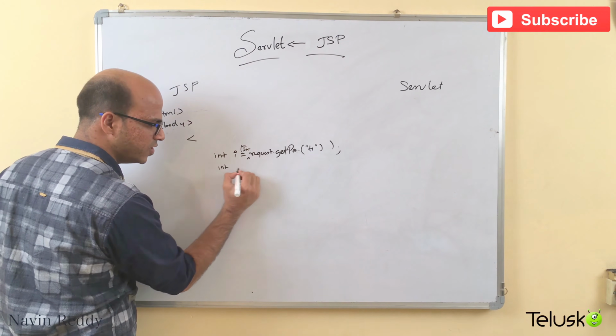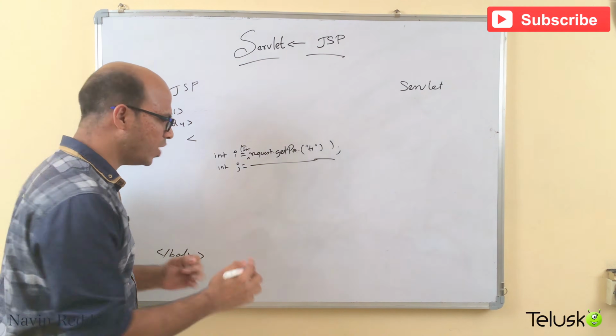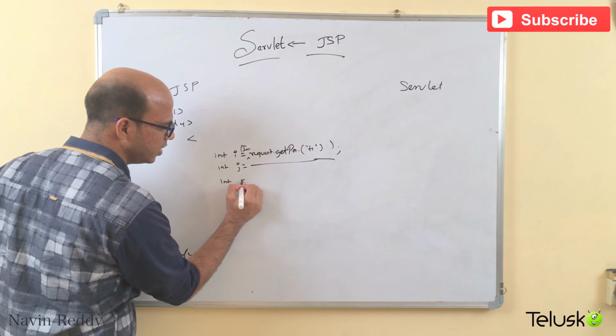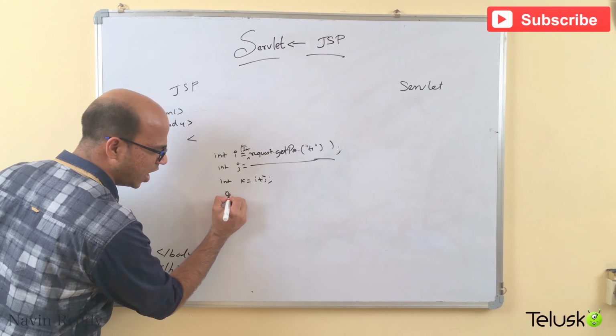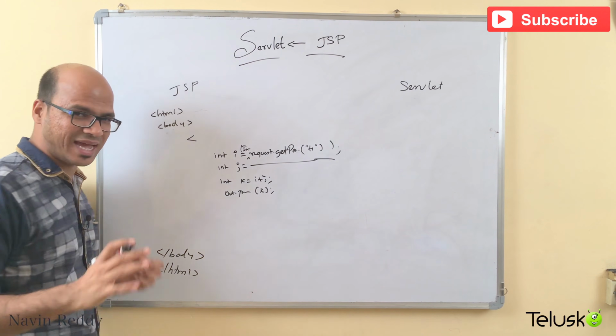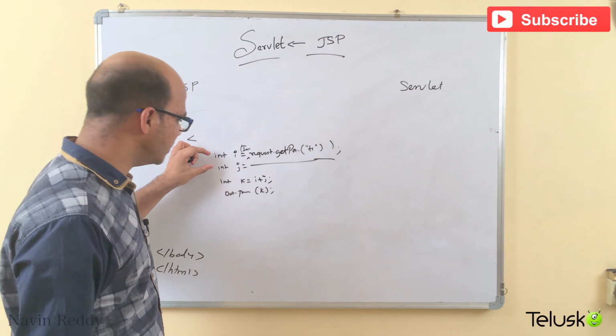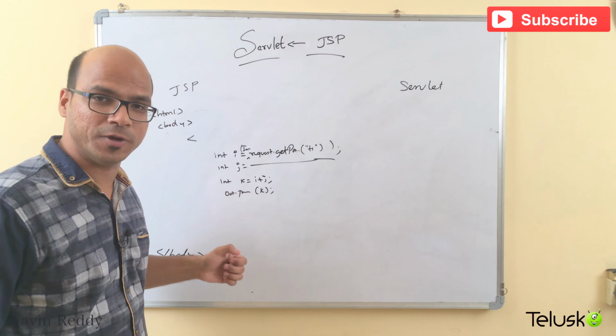And then on the same line here, we'll say int j equal to the same thing. Now we got these two values. I want to add these two values. We can say int k equal to i plus j, and then we can say out.print, and we can print the value of k. It's that simple, right? So we can assign those two values, and we can add those two values, and then we can print the output.